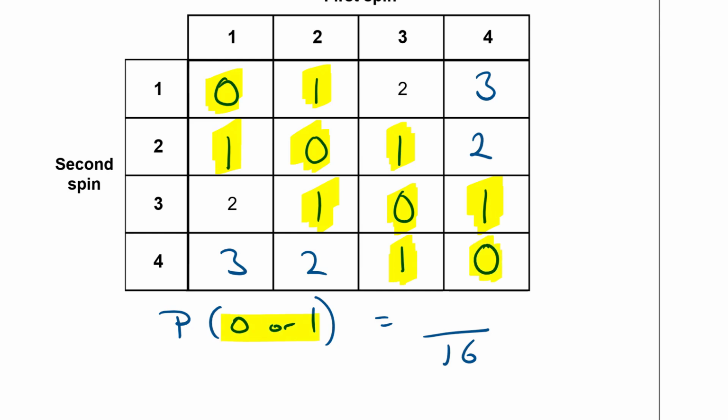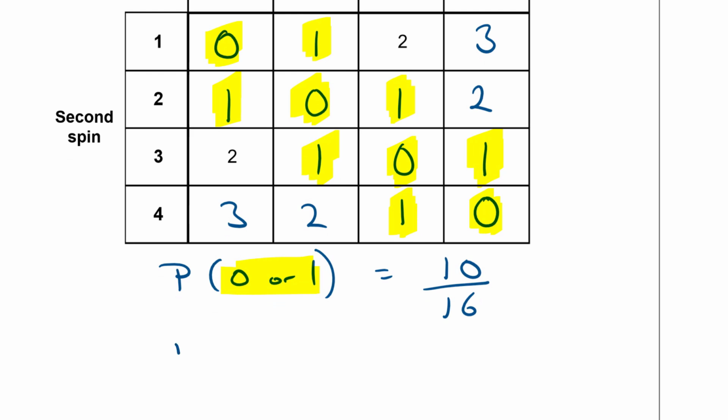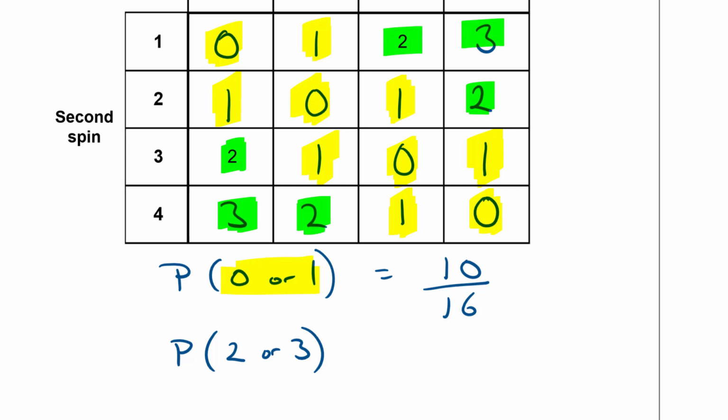So there's actually 10 outcomes that are 0 or 1, giving you a probability of success of 10 out of 16. Whereas the probability of getting a 2 or a 3, how many of those are there? I've got 1, 2, 3, 4, 5, I've only got 6 of those. So the probability of getting a 2 or 3 is 6 out of 16.